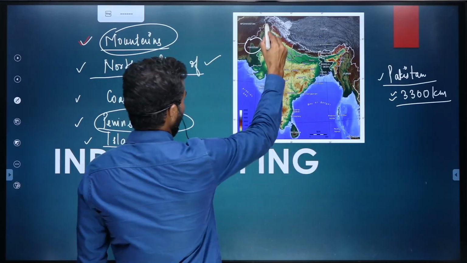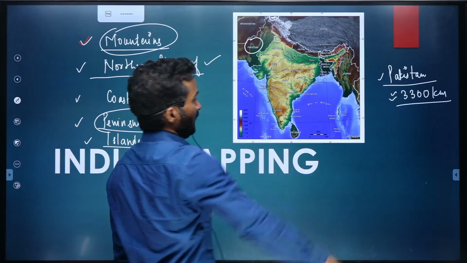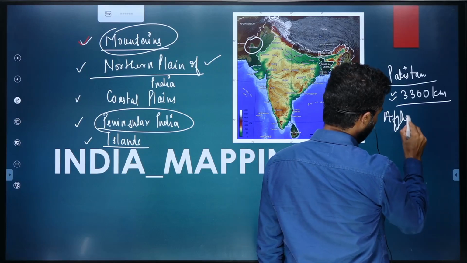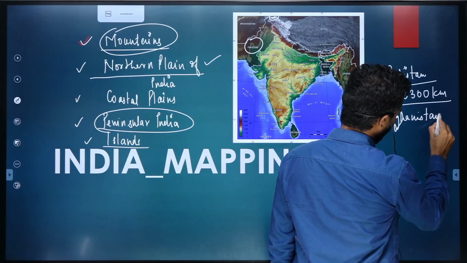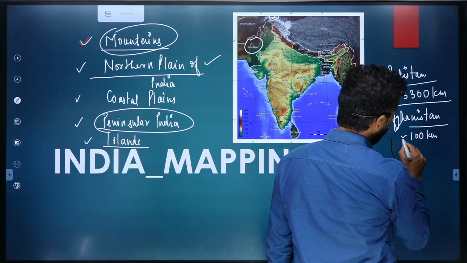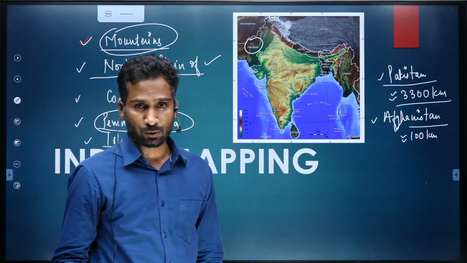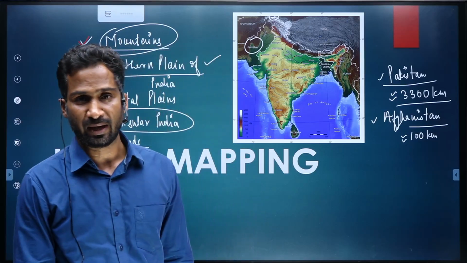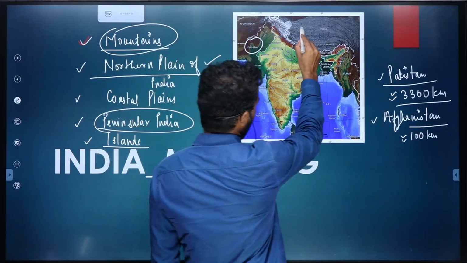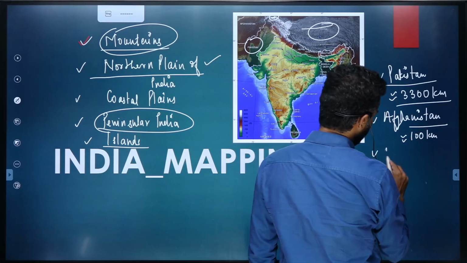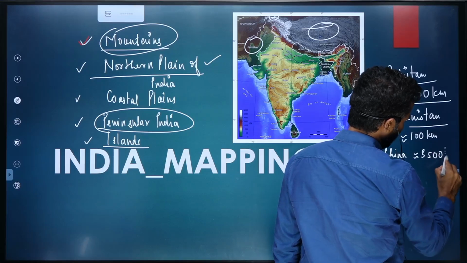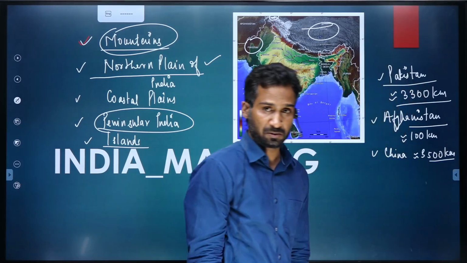Then, over here, a small border with Afghanistan. So, in the northwest is Afghanistan with a land border of nearly 100 kilometers. To be more precise, 109 kilometers. Then, moving further eastward, this is China, and with China, India shares a border of nearly 3,500 kilometers.